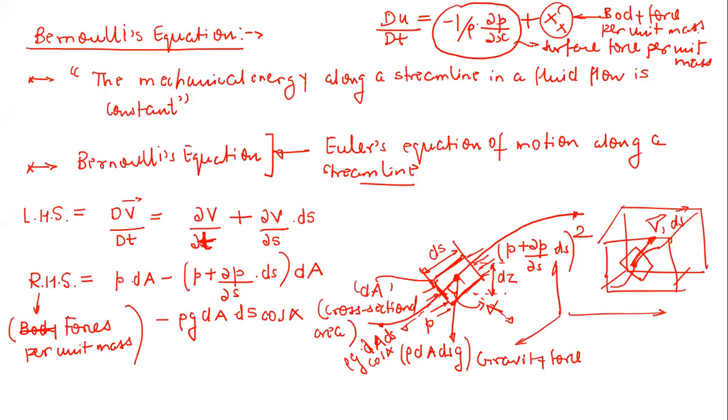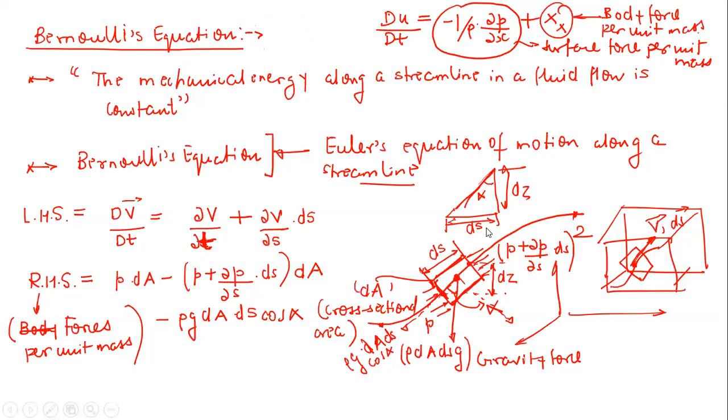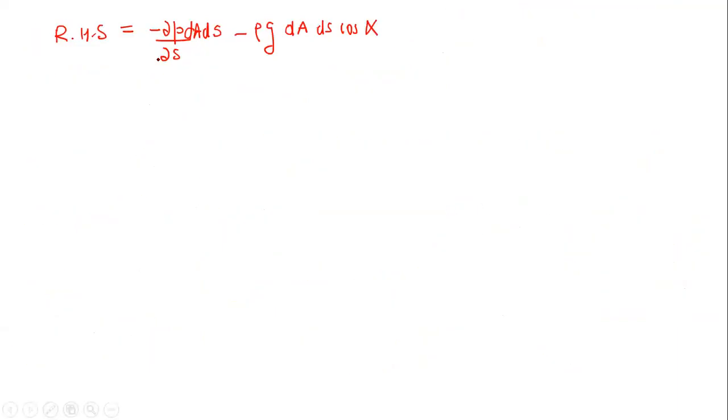Now I am going to use simple trigonometry. So this is alpha, and if you construct a right angle triangle here, this will be alpha, this is your simply dz, and this is your ds. Always remember, dz is the difference in height between two points. If I take a point here and a point here, dz is the difference in height between these two points. So cos alpha is equal to what I have taken, ds by dz.